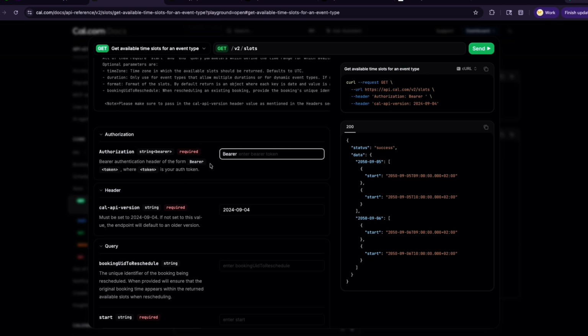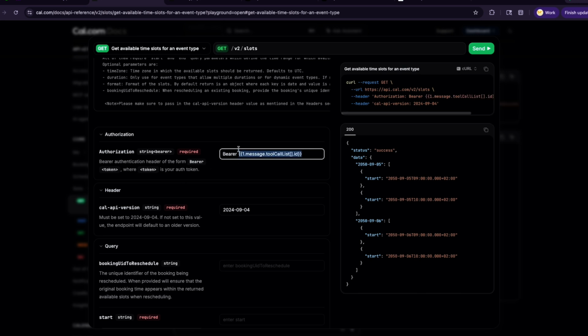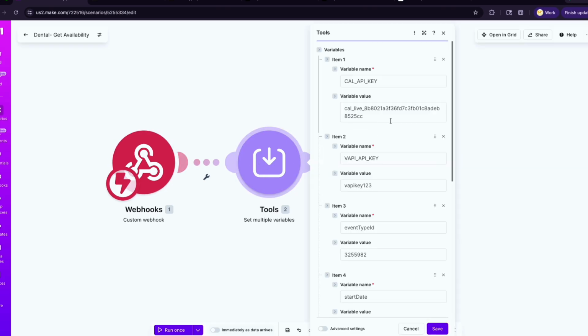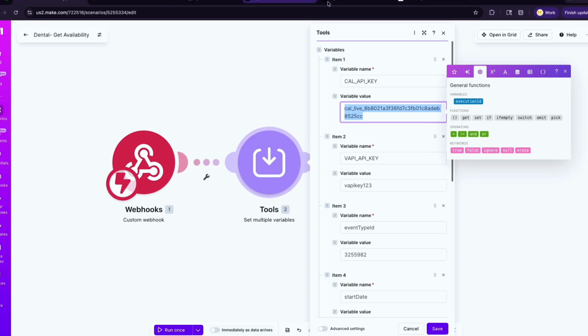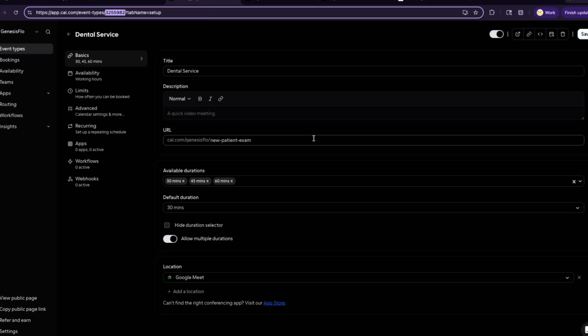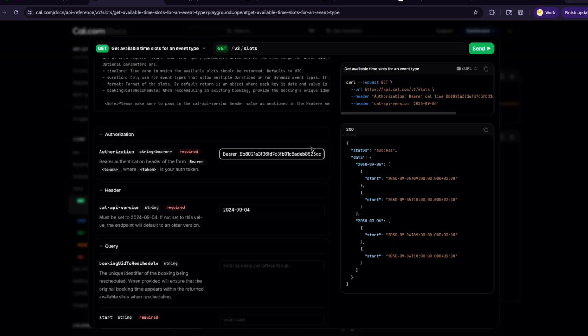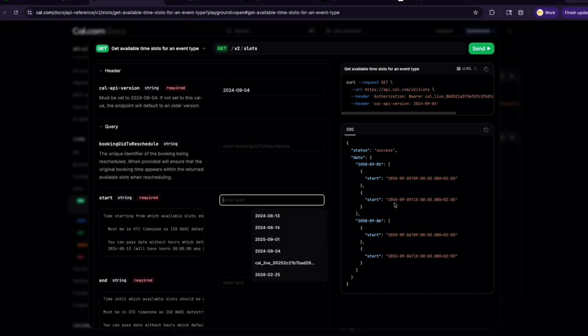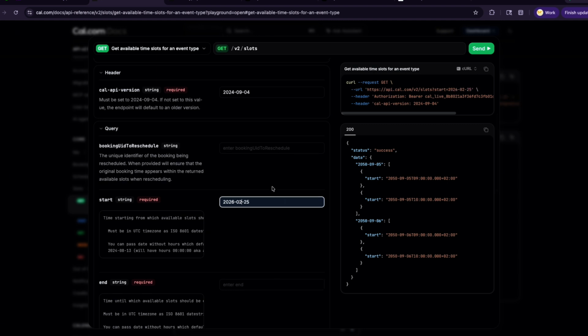So if we go back, we can paste our, that's not what we want. I think we already have it, so let's go to set variable here, and we're going to copy this key. VR receptionist. So let's go back to event. You're going to paste that in here. So you need your API key. You need the version, which you always want to keep accurate, because it actually needs to be accurate, the 2024-09-06. Okay. And then you need the start date. So the start date is going to be an ISO date, which you can take any date here. What I'm going to say is 2026-06.